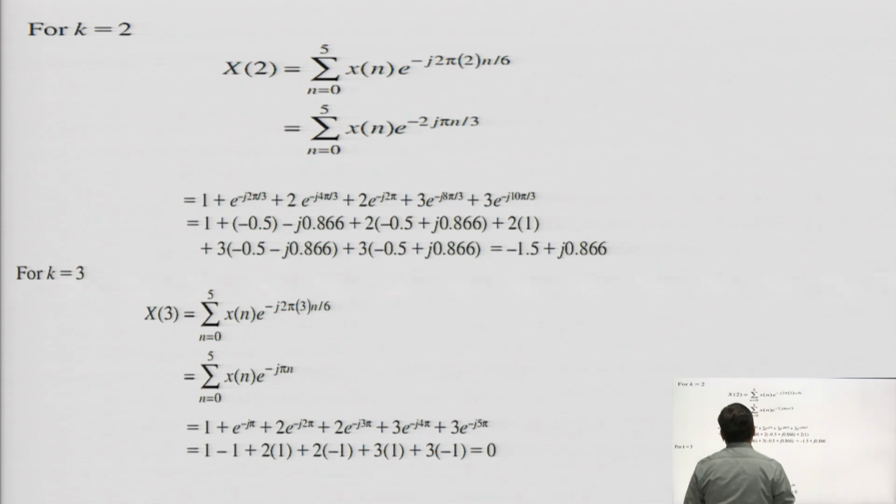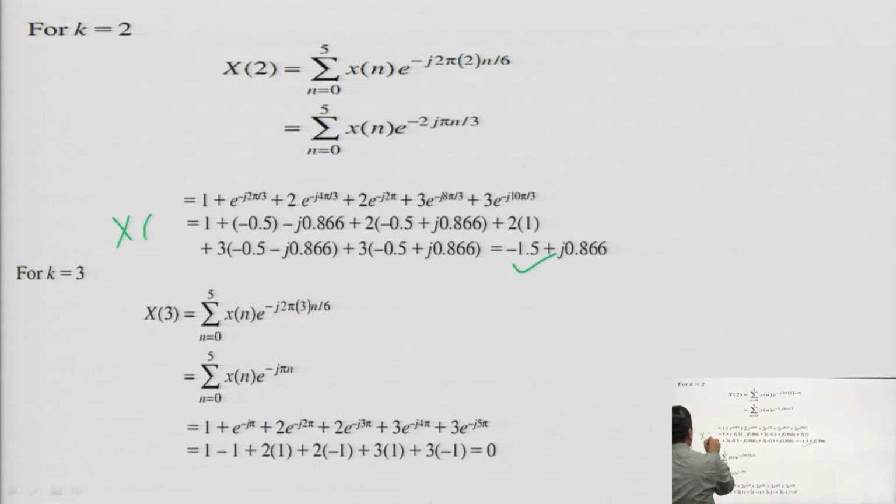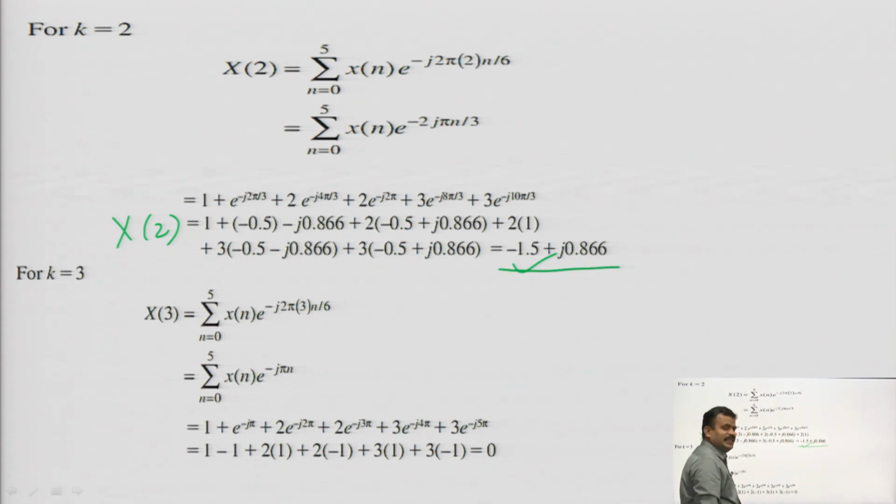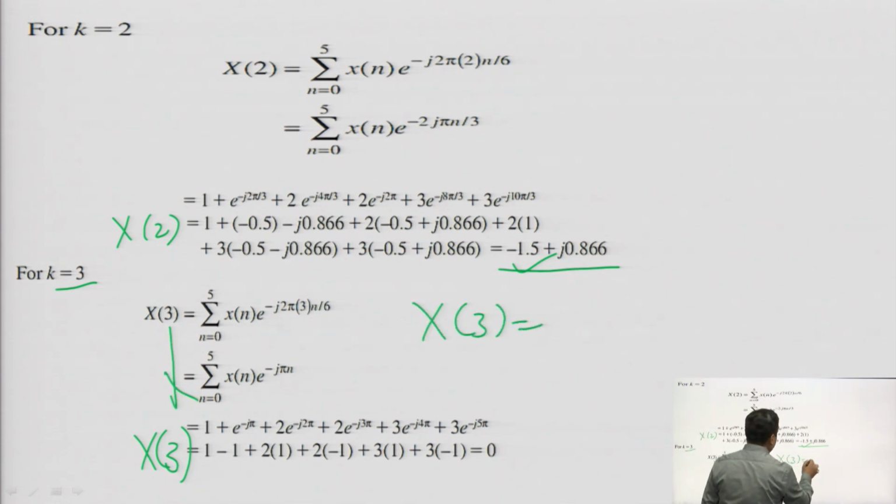Again you have to put k is equal to 2, you will get X of 2 is equal to minus 1.5 plus j 0.866. Again you put k is equal to 3. If you solve all the terms, you will get X of 3 is equal to 0.